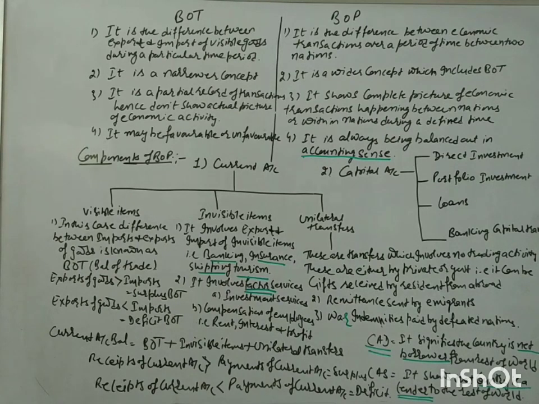So these four define the parts of the capital account: direct investment, portfolio investment, and then your loans and your banking capital transactions.